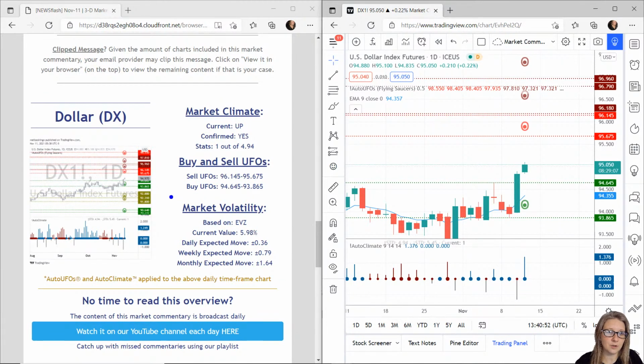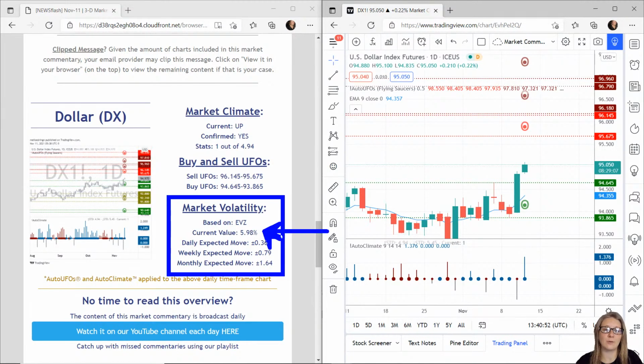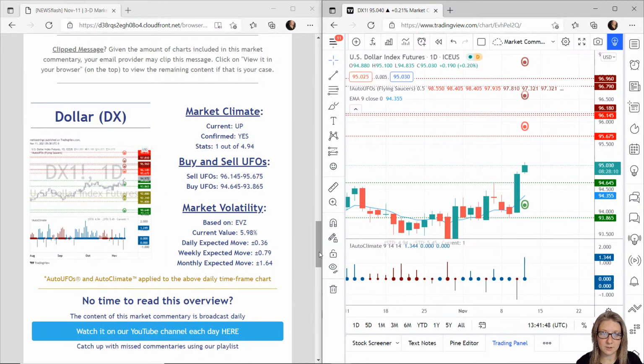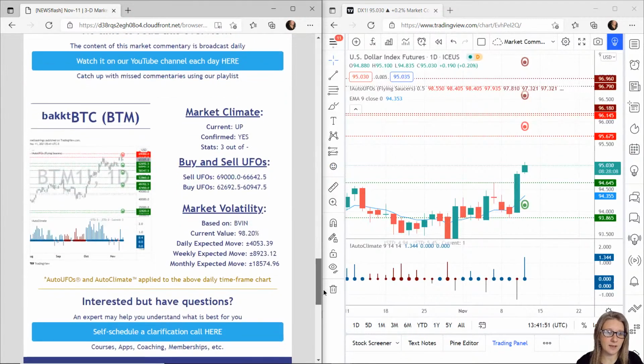Now, when it comes to volatility with the US dollar, we'd expect it to move up or down in 1 year by 5.98%. So in one day, that's 0.36 points up or down. In a week, 0.79 points up or down. And in a month, 1.64 points up or down. So that's the dollar. Now, the last market is backed Bitcoin.